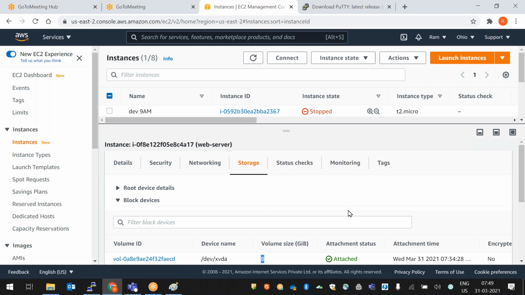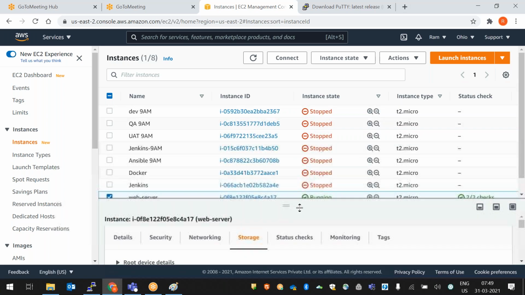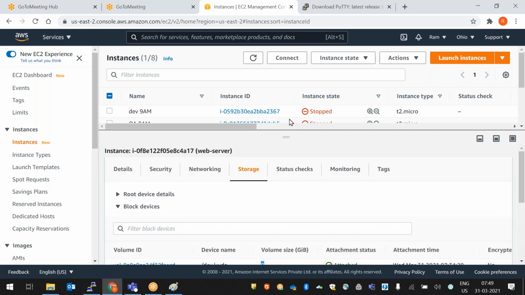Whenever we create things in different ways, we'll try. We'll create a number of instances, day by day, every day. For example, if you want to create a VPC, by that time we'll also create two or three instances and check it out. And the next one is the PPK file conversion. I'll show you once again.